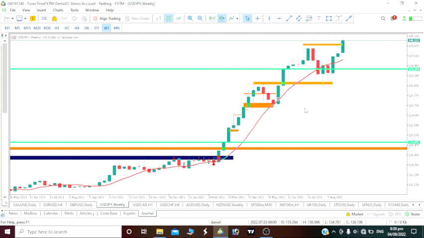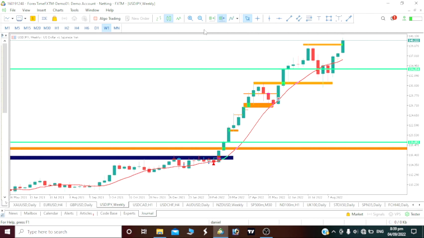As long as there's an increase in interest rate, on the fundamental aspects our USD will get stronger. So we are going to look at it that our dollar will be strong.